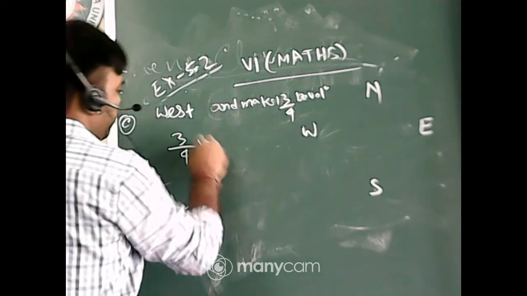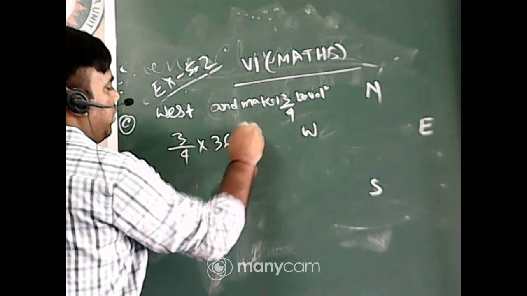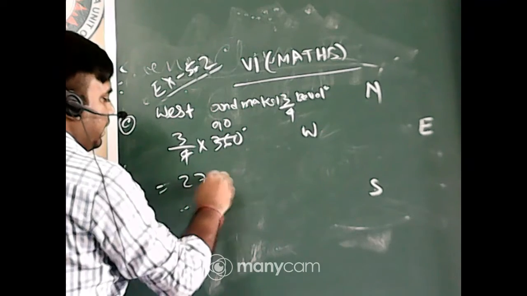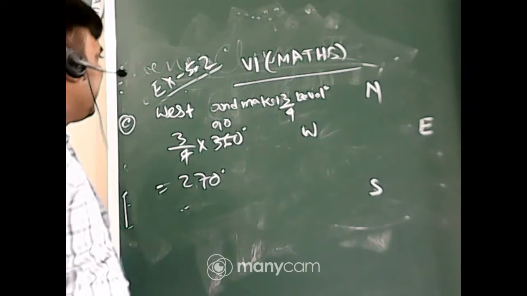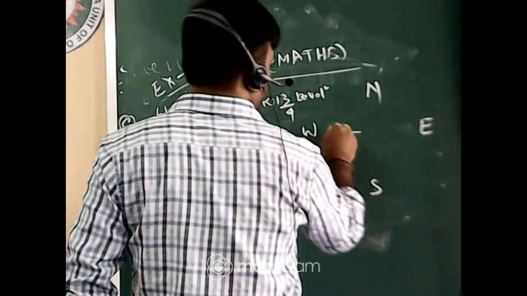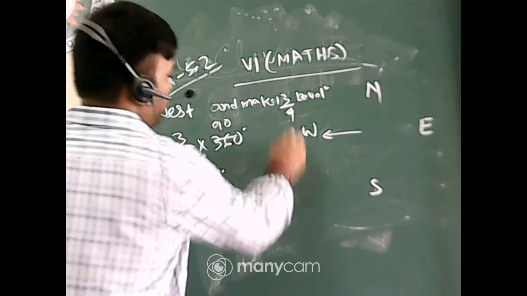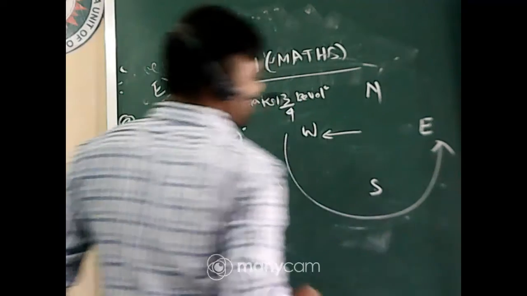That is 3 by 4 into 360, which is 270 degrees. It starts at west, and anti-clockwise direction means it will move in this direction.